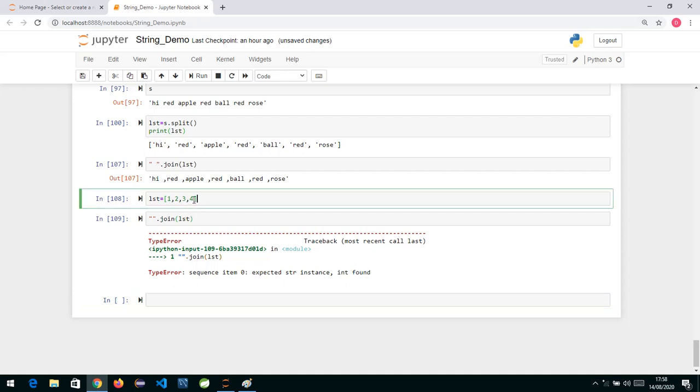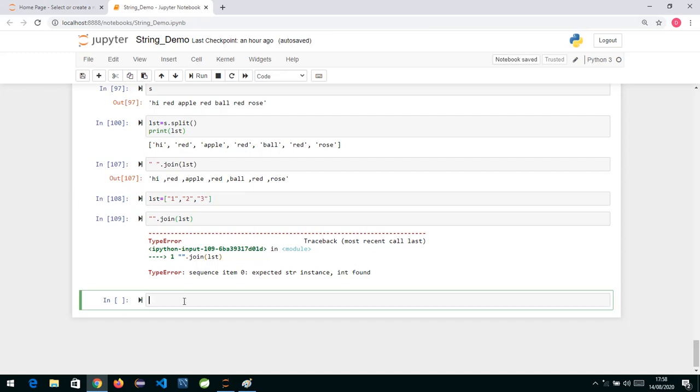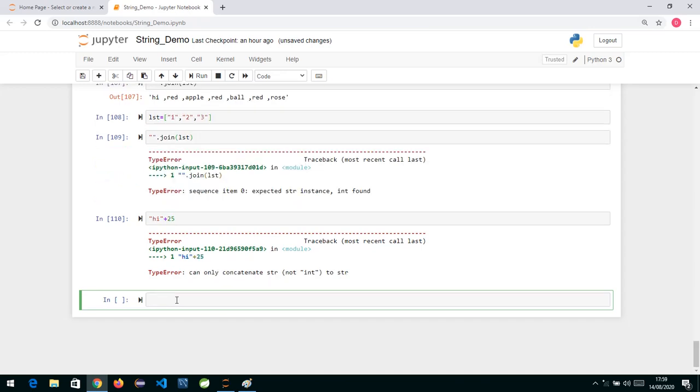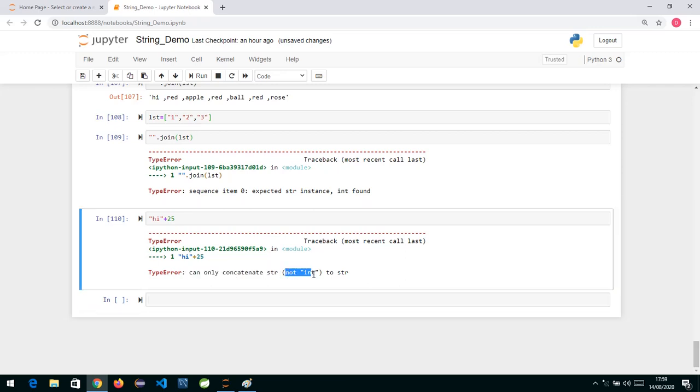Now what is the mistake we can see over here? Whenever you are using the join operator, the elements should be of string type. So if I write 1 comma 2 comma 3 this way, then only it can do concatenation. Can I write this way, "hi" plus 25? Can this be concatenated with plus? We have learned that plus is a concatenation operator. Can this be concatenated? No, we can't; it will give you an error. What is the error? Can only concatenate str, not int, to str.